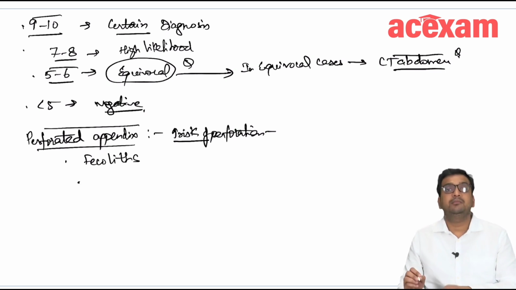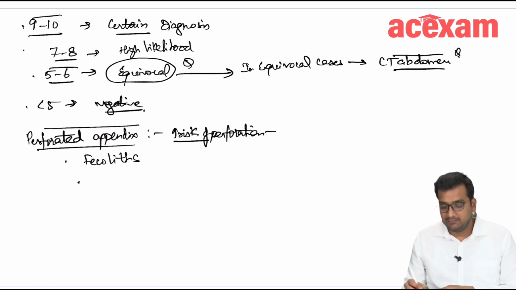Increased risk is seen in patients having fecoliths, patients who are diabetics, patients who are immunocompromised,